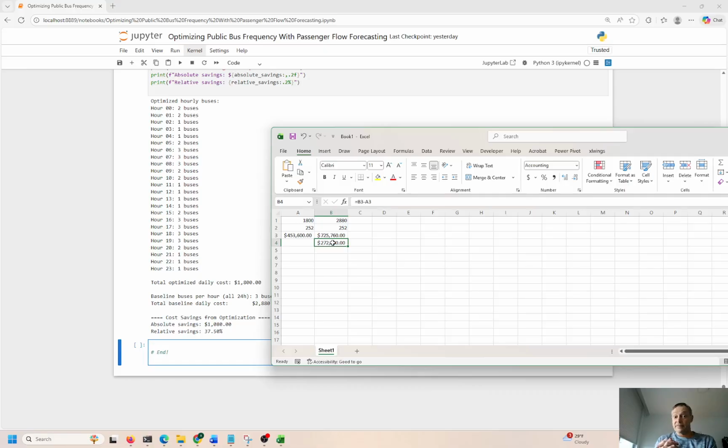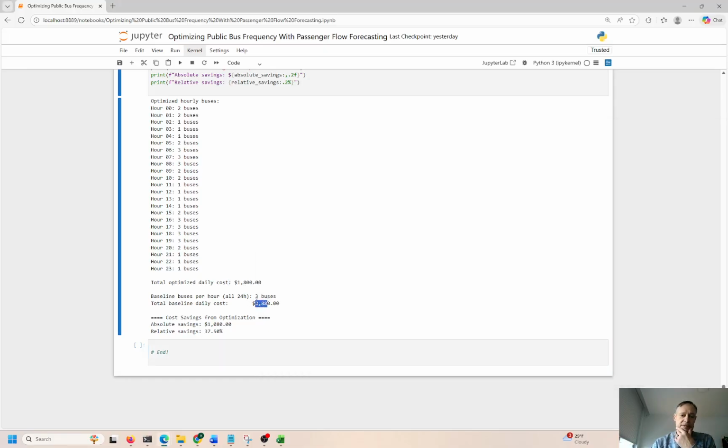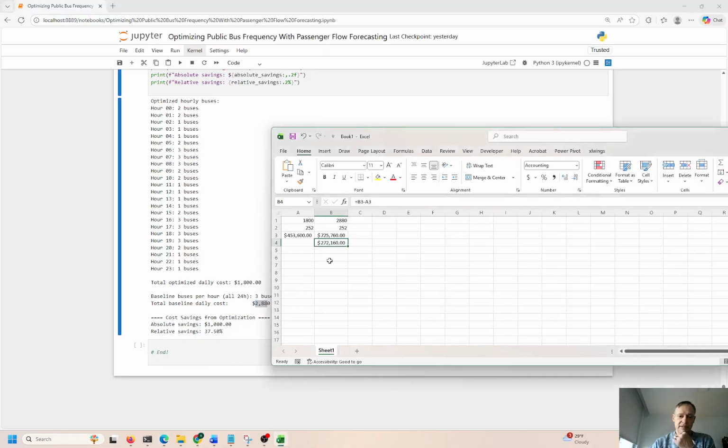So, these things look small. It looks like it's maybe nothing. There's not a huge savings, saving $1,800 versus 2,880, but over the course of the year, it adds up, guys. This adds up to be a big number, 272. I don't know how many New York City buses run. I really have no idea.